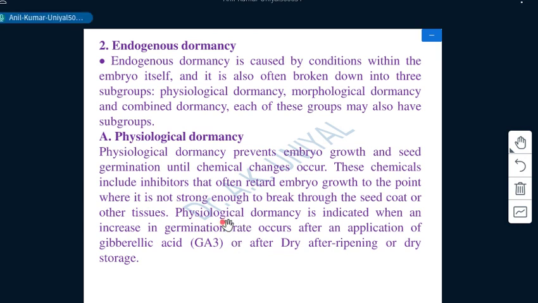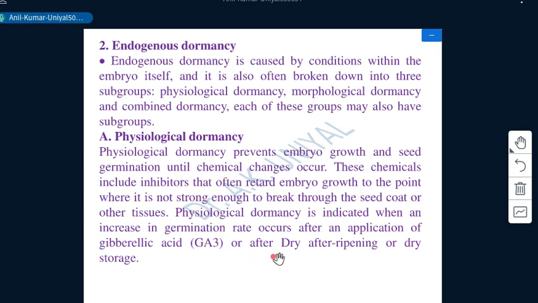And physiological dormancy is indicated when an increase in germination rate occurs after application of gibberellic acid, so this physiological dormancy comes from the presence of growth inhibitors, and this is its type.